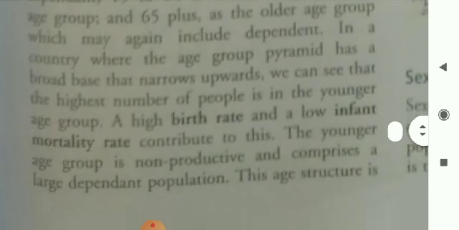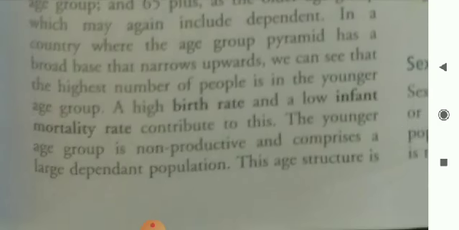In a country where the age group pyramid has a broad base that narrows upwards, we can see that the highest number of people is in the younger age group. A high birth rate and a low infant mortality rate contribute to this. The younger age group is non-productive and comprises a large dependent population.